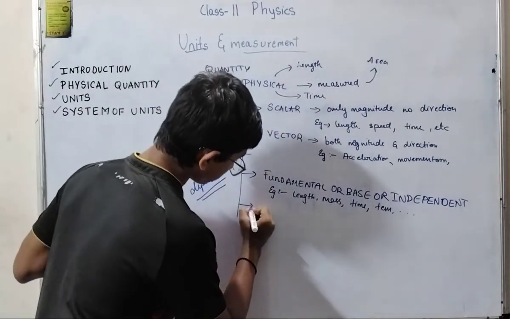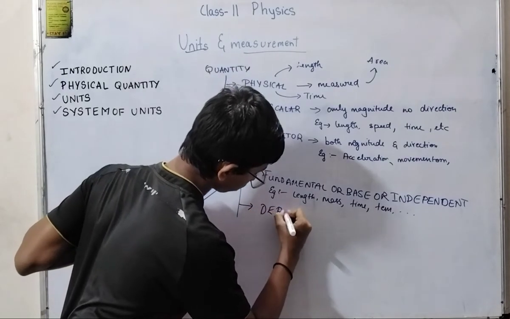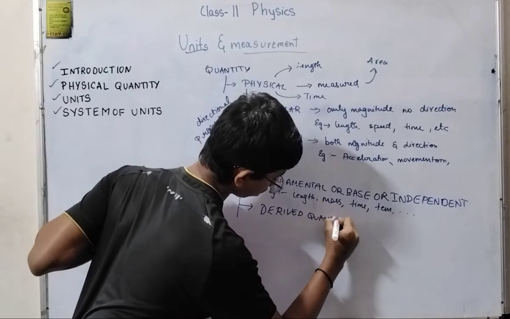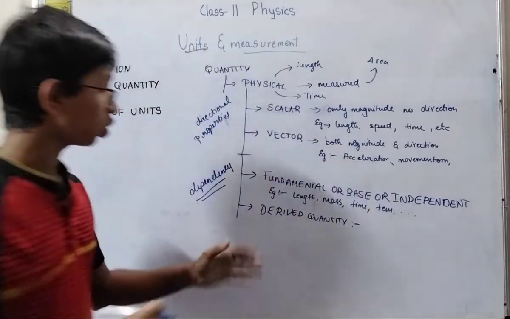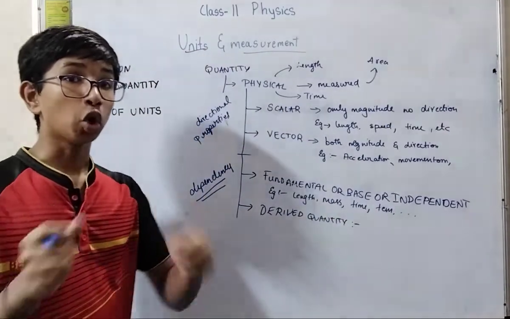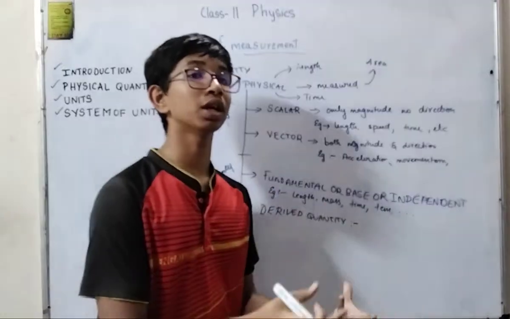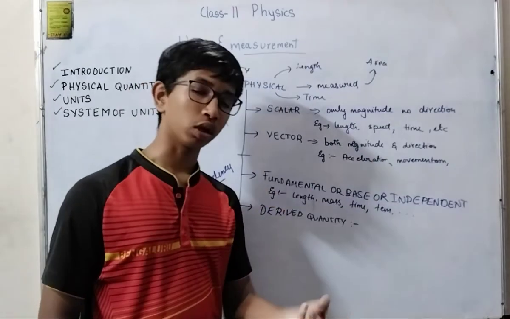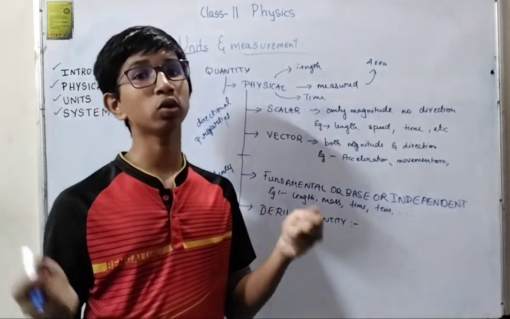Next type is the derived. So derived quantity means those quantities which use two or more quantities to define itself.